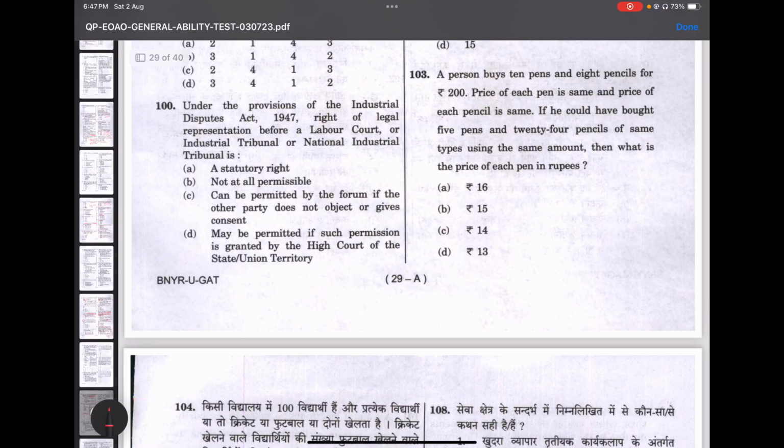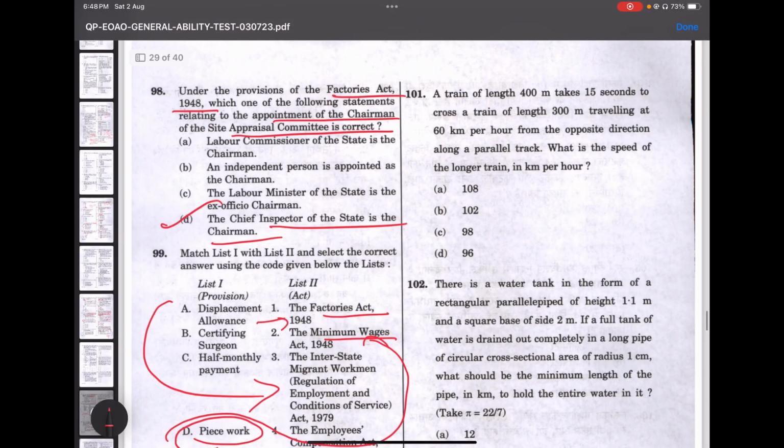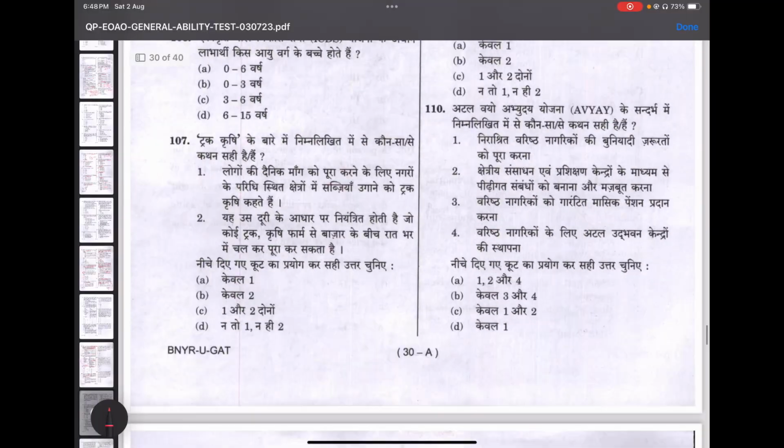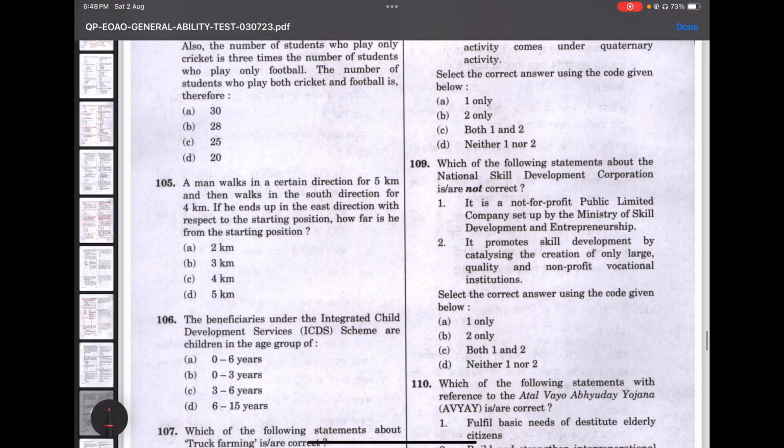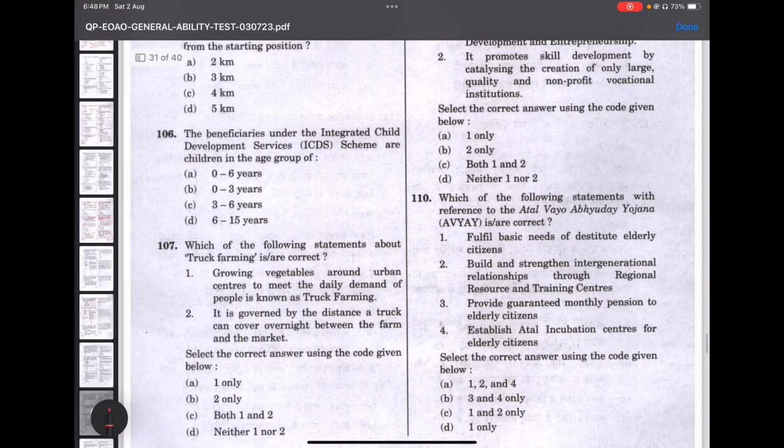So the next question. Under the provisions of the Industrial Disputes Act 1947, right of the legal representation before a labor court or industrial tribunal or national tribunal is a statutory right. This is pretty straightforward and easy. Let's move on to the next. There's a quant. We'll leave the quant. No quant, please, right now. I'll try to make another video for quant in English.